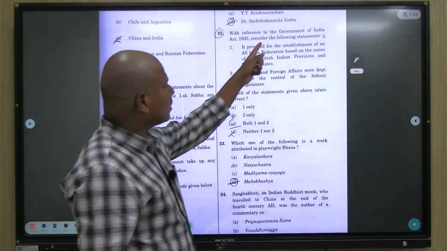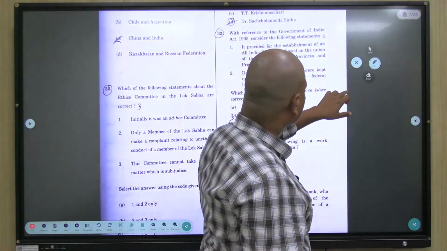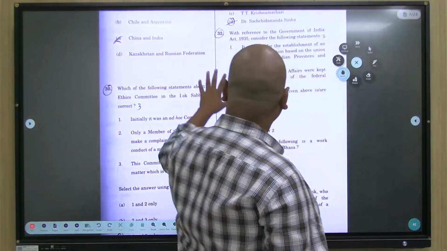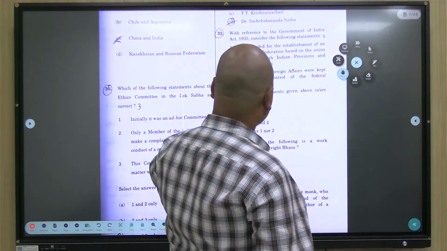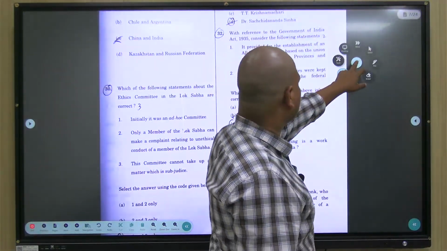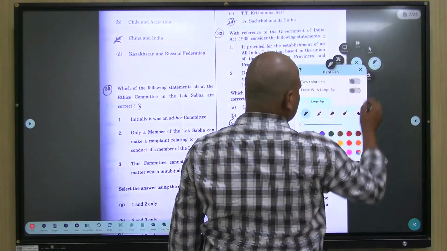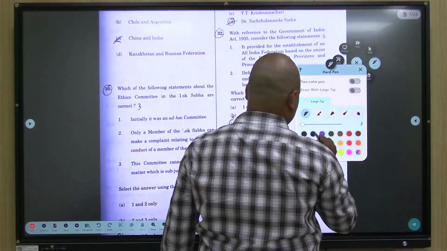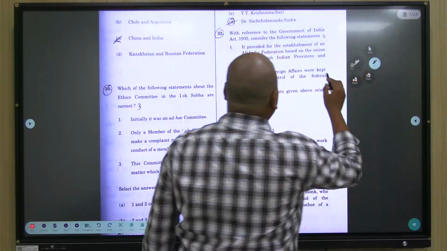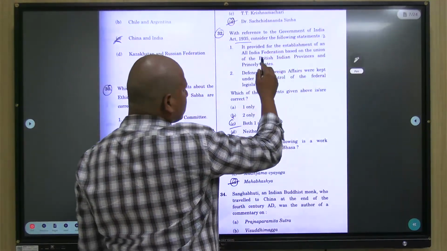So 32nd question, with reference to Government of India Act, Government of India Act 1935, consider the following statements.